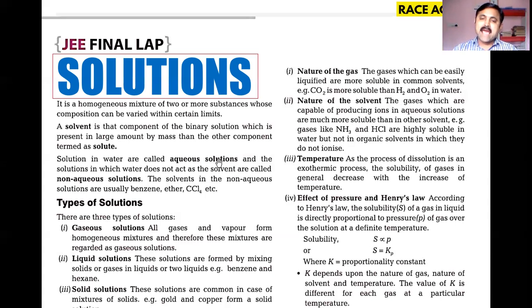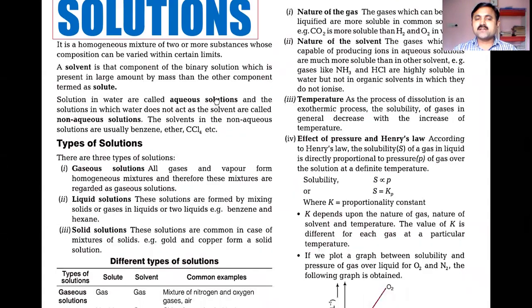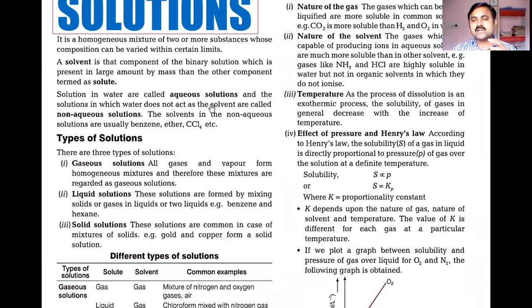For example, if you take a solution in water, we call it an aqueous solution. Solutions in water are said to be aqueous solutions, that is, solutions in which water acts as the solvent, with water in large quantity. Whereas non-aqueous solutions use organic, non-polar solvents like benzene, ether and carbon tetrachloride as the solvent, and we call these non-aqueous solutions.